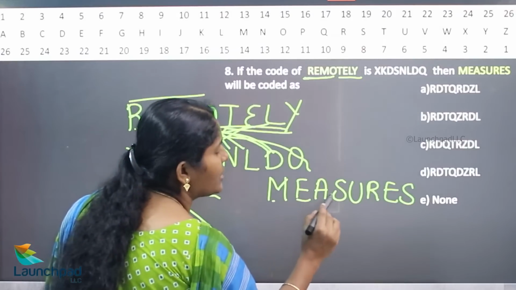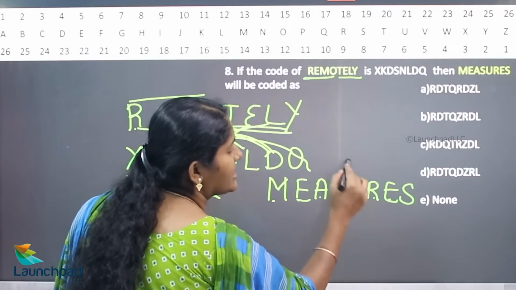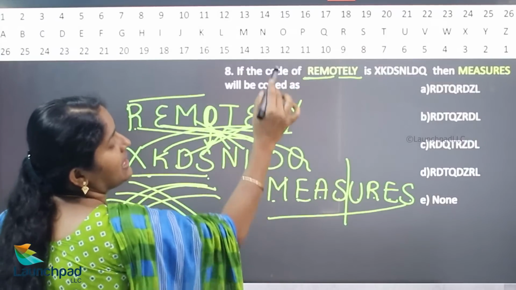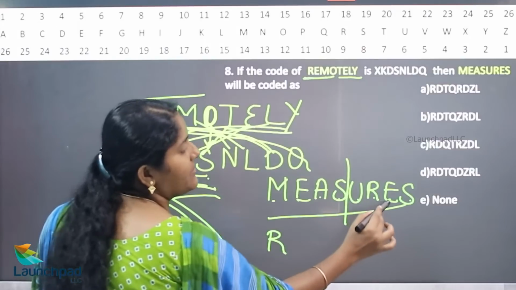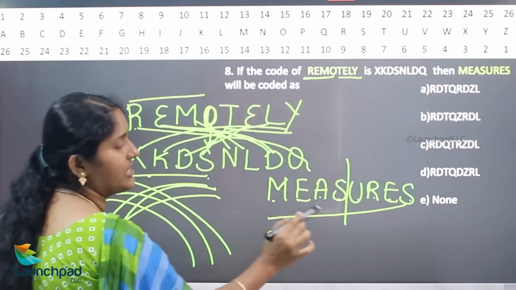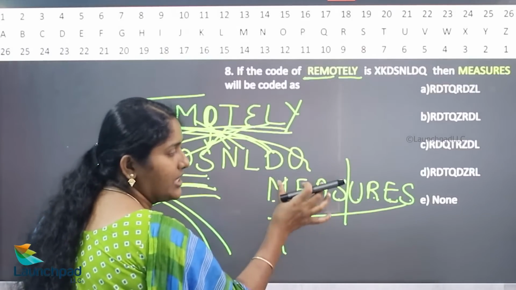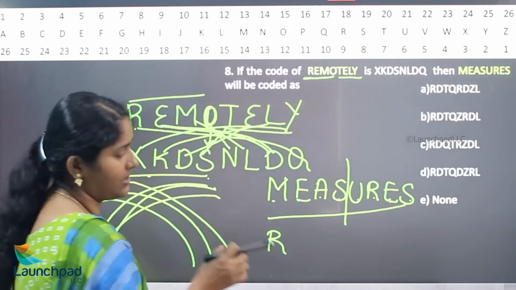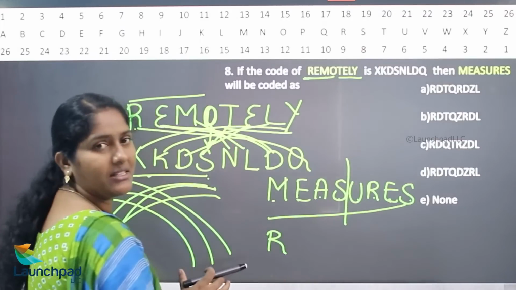So, 1, 2, 3, 4, 5, 6, 7, 8. So, what is the previous letter of S? R. What is the previous letter of E? First, we need to write the measures. In this measure, we need to write the last 4 letters in the first spaces.